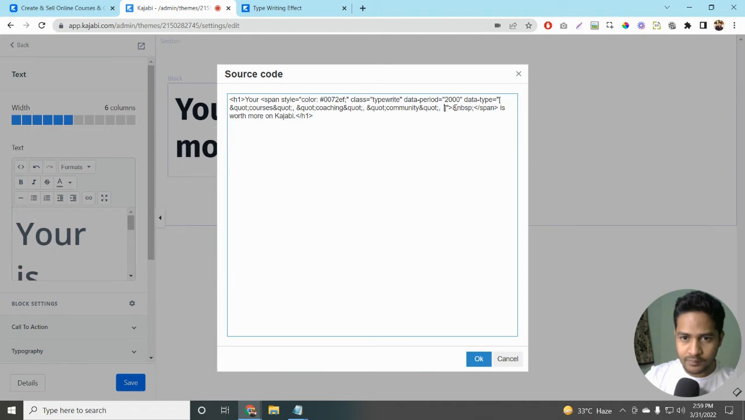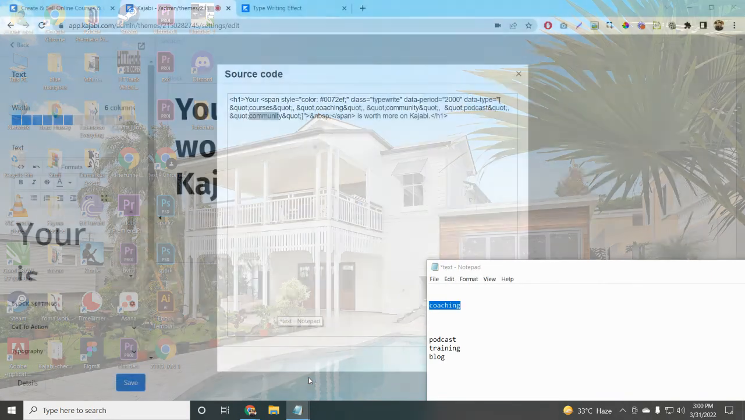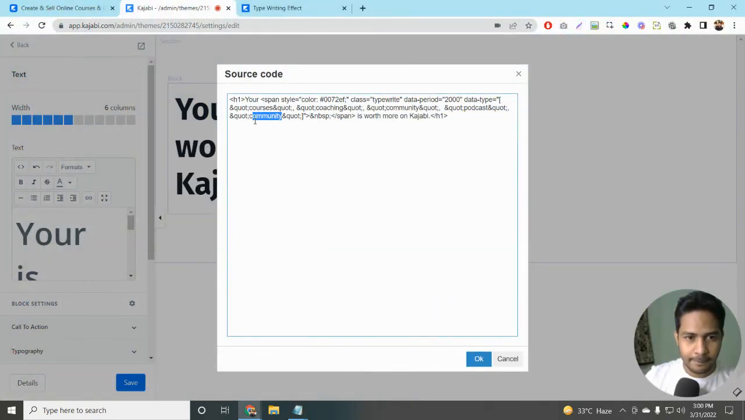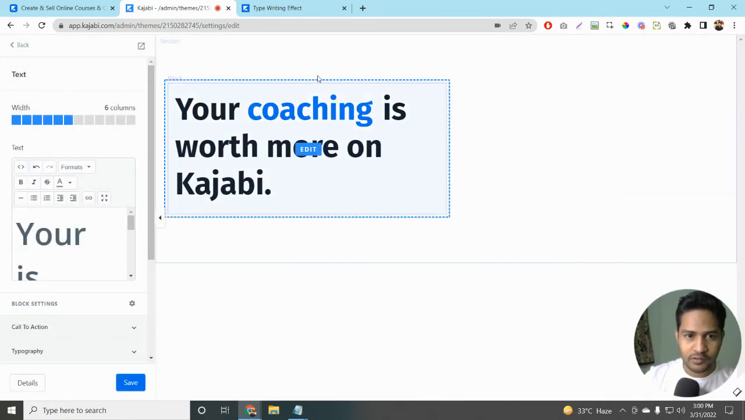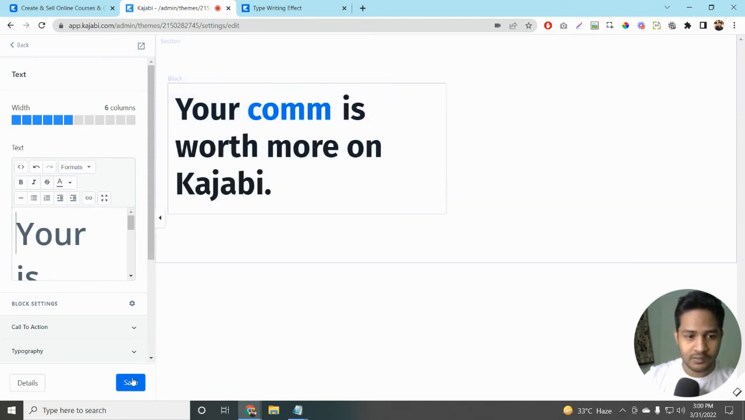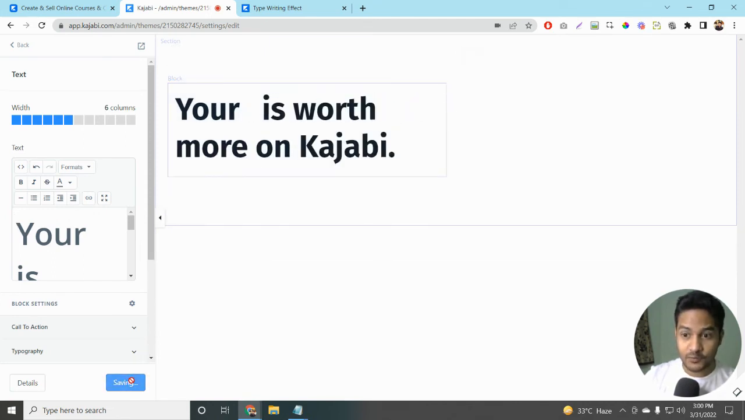After the comma, paste the code. Add one more comma and paste the code. So we have community, community, community. I'm going to change the second last community to podcast, and this community to, let's say, blog maybe. That's it. Click on OK over here. Now we have added two more words to animate. Just click on save after you do it.